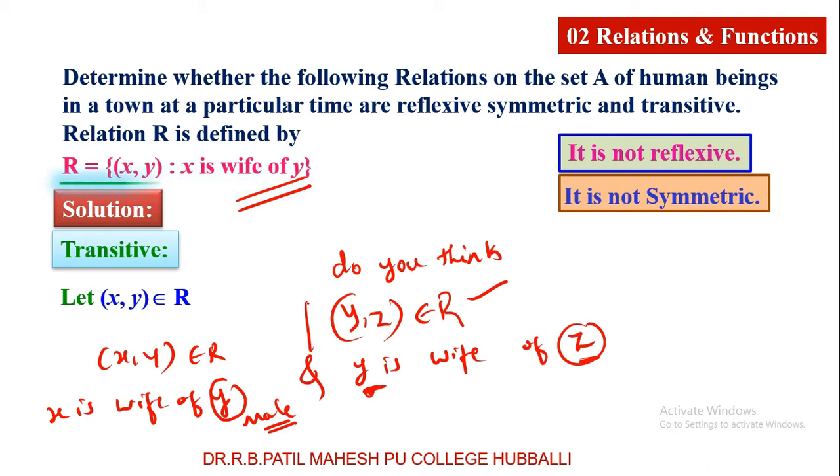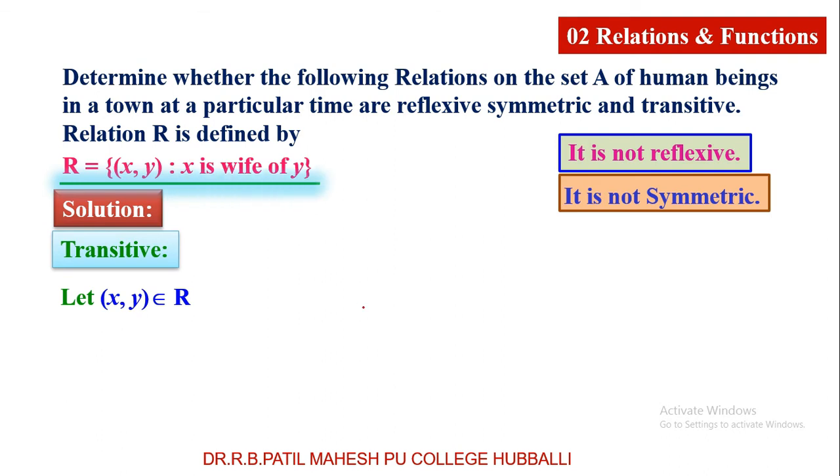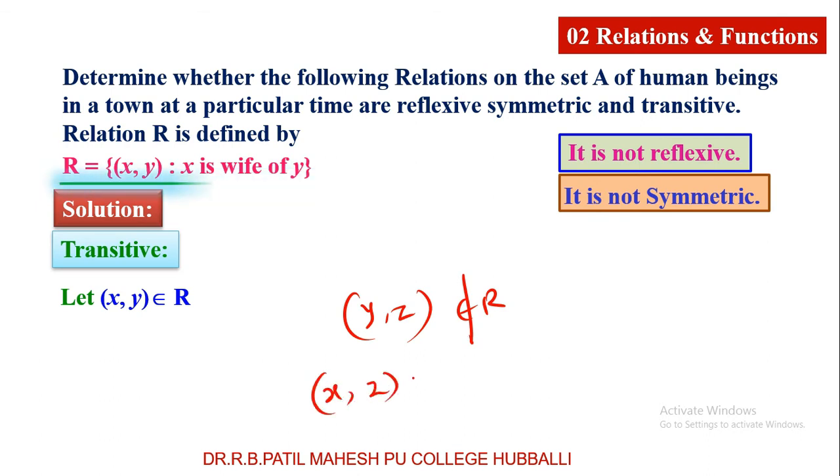It means that we fail to express (y, z) belongs to R. It means (y, z) is not in the relation. Then how are you going to check whether (x, z) belongs to R or not? This question arises when (y, z) is not there in the relation R. How do you say (x, z) is in the relation? So it is not possible.